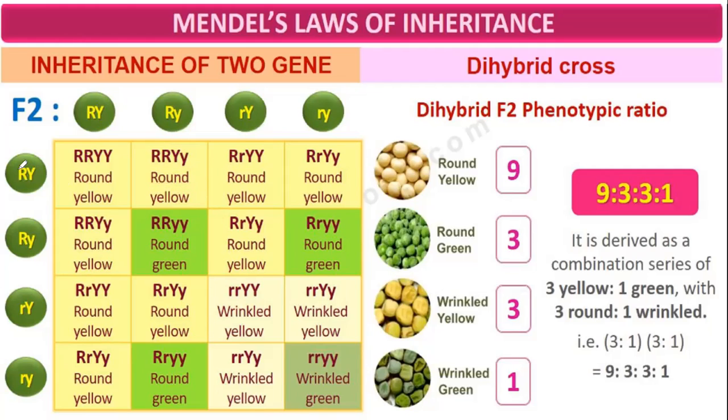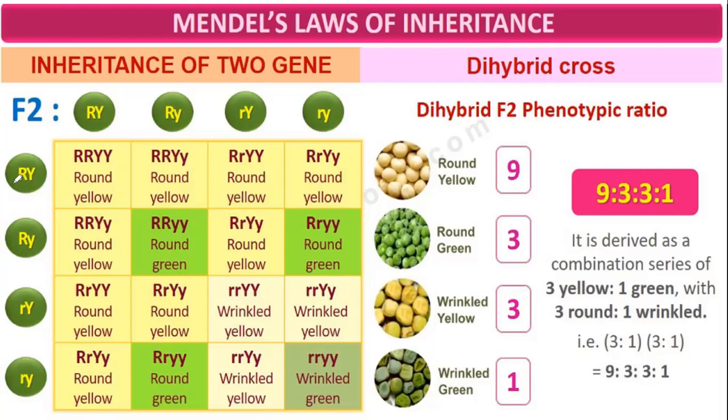This also has capital R from here, small r from here. Because capital R is dominant over small r, we write capital R first, then small r. Here capital Y, capital Y, so capital R, small r, capital Y, capital Y. The phenotype, because capital R is there, is round, and because of capital Y, yellow.